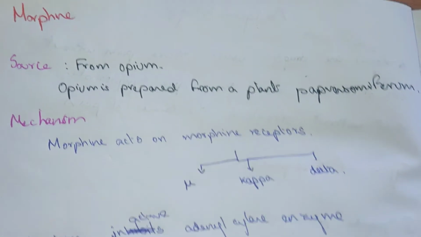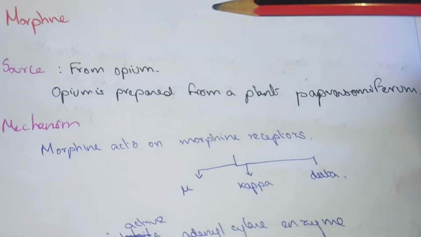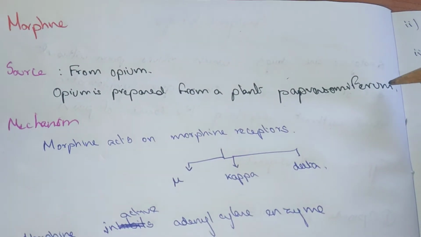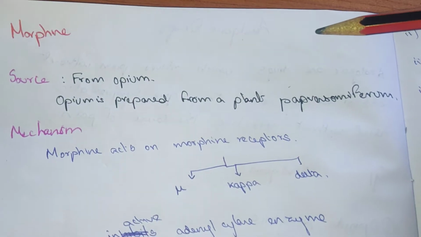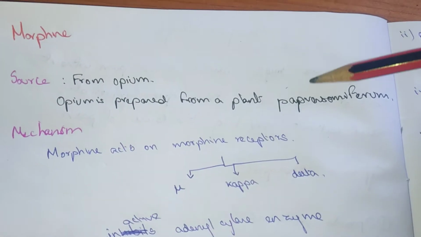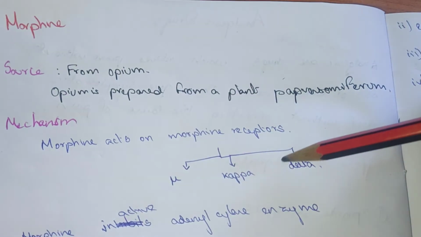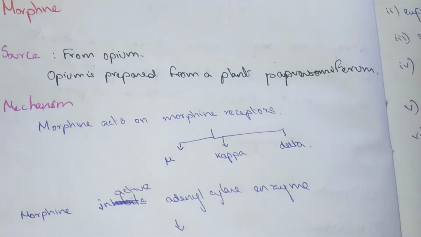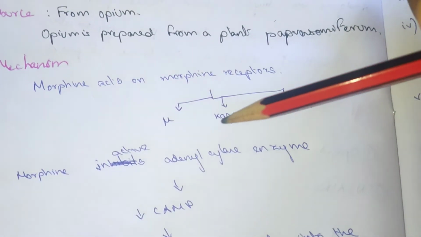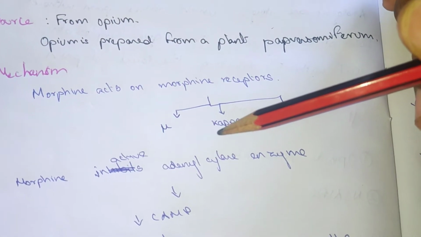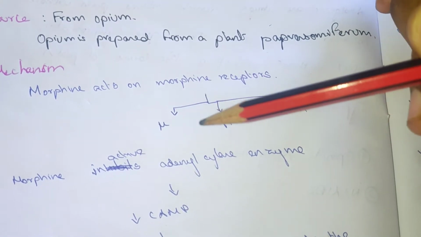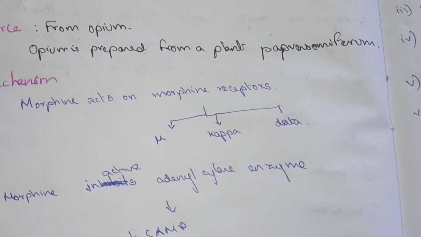Morphine. We obtain morphine from opium. Opium is prepared from a plant known as Papaver somniferum. The mechanism of action of morphine: morphine acts on mu, kappa and delta receptors, which are known as morphine receptors. Morphine inhibits the adenyl cyclase enzyme.